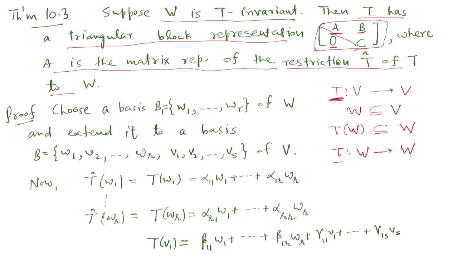So it will remain a linear transformation on W also, and we denote this map, which is now restricted to W, simply by T cap. T cap is a linear transformation from W to W. We call this map the restriction of T to W. So this A matrix is the matrix representation of this map T cap.